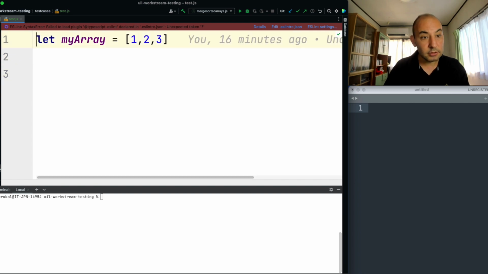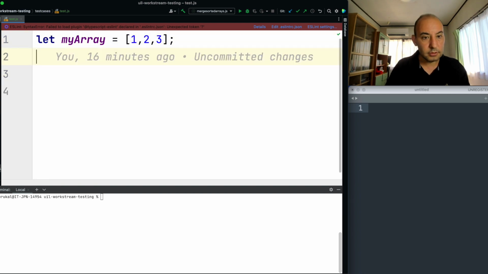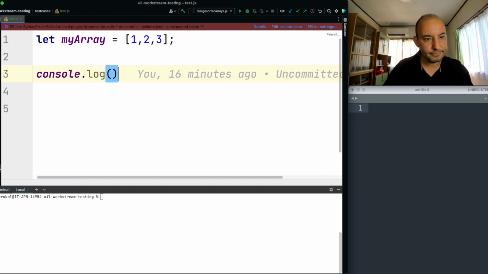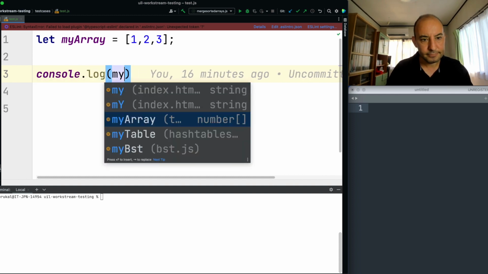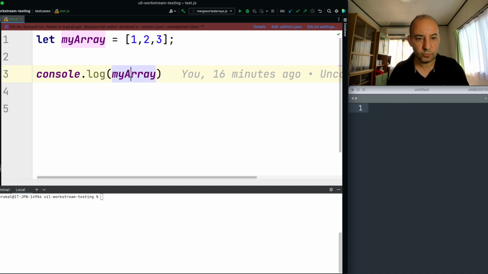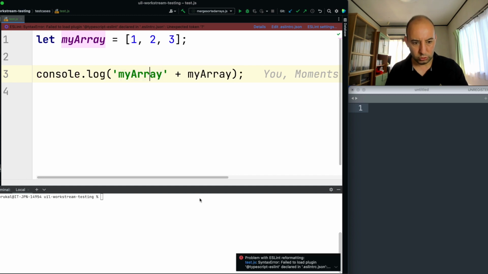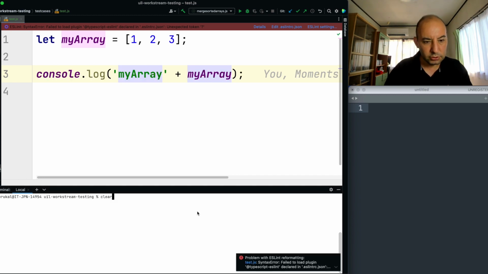And let's just print it out. Cool. So it should already print this to the console, which is 1, 2, 3. Yes, I can see it over there.